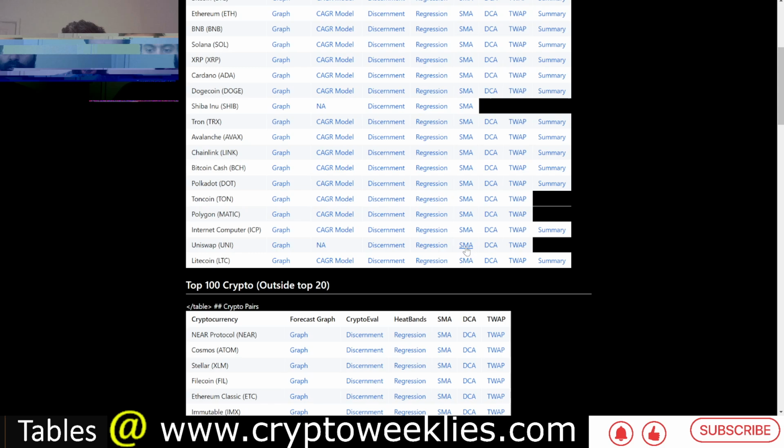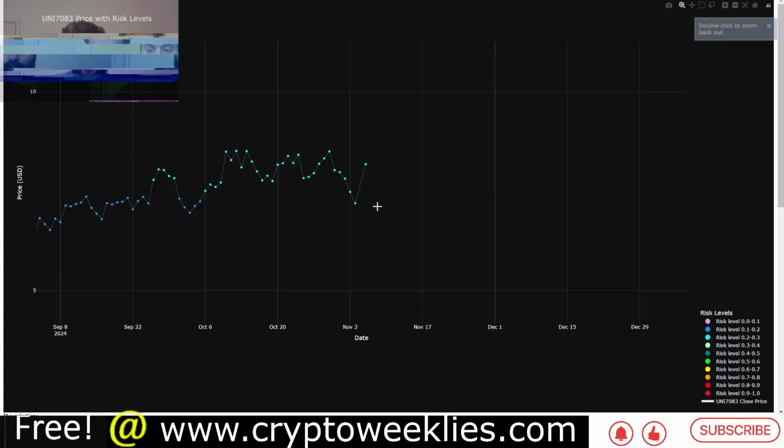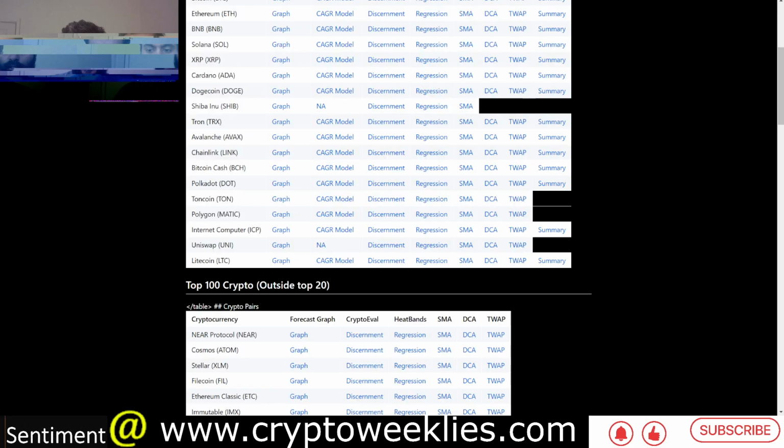In terms of the accumulation models related to Uni, the SMA model, which is based off the relationship between the price and the 20-week simple moving average for Uni. Per this model, updated as of yesterday, the price was at around $7.77. That represented around 0.27 risk. Right now the prices are somewhere over here, at around $9. That means the risk levels would be between the 0.2 and 0.3 risk band. This is the third best time to dollar cost average Uni per this model.